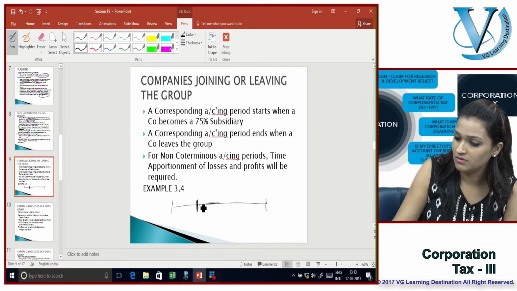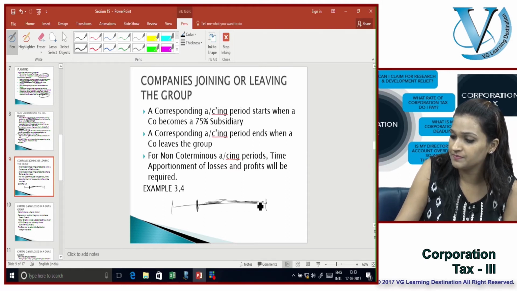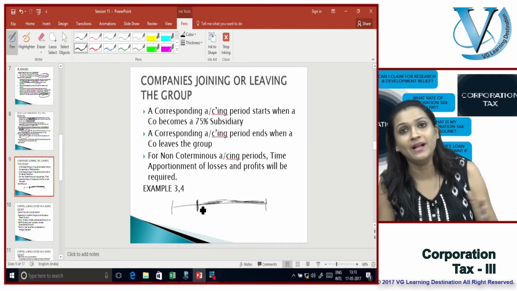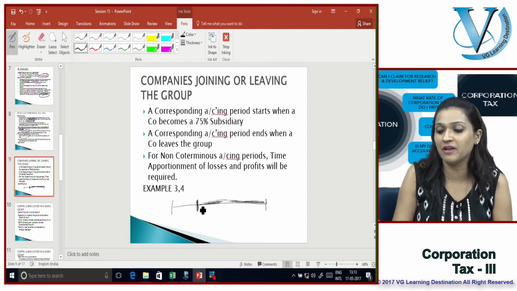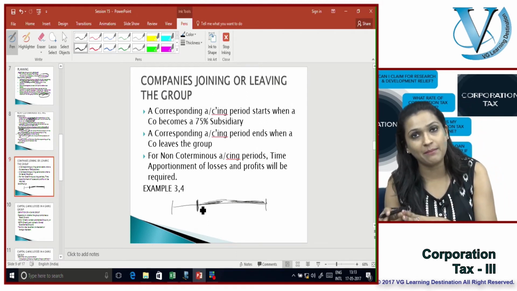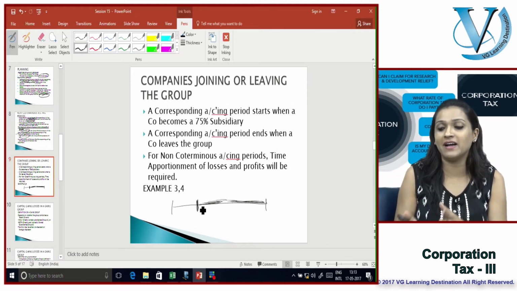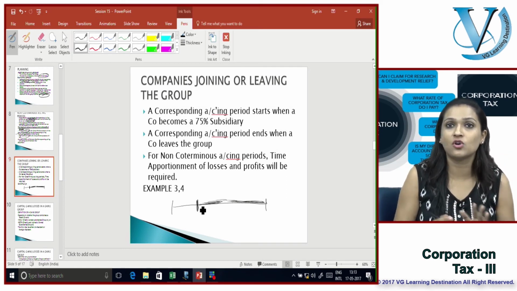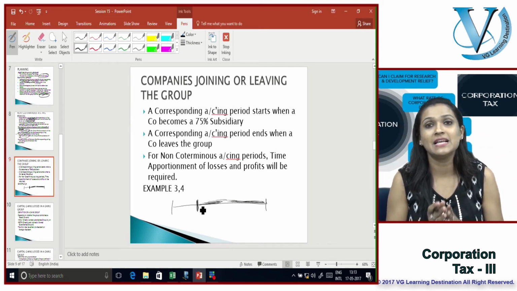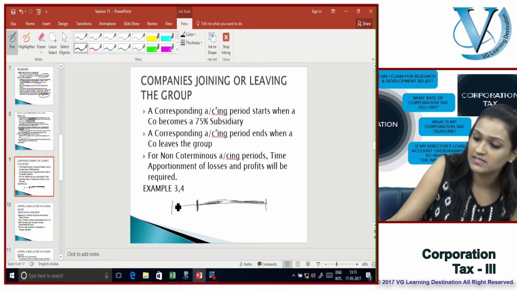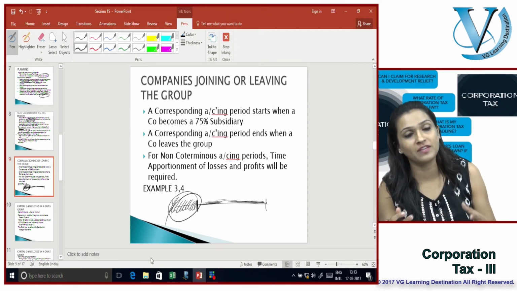So the corresponding period for all of the group definitely becomes the time frame in which all of these companies existed, and when one company leaves, obviously the corresponding period remains till the time all of these companies existed in the group in order to set off the losses.